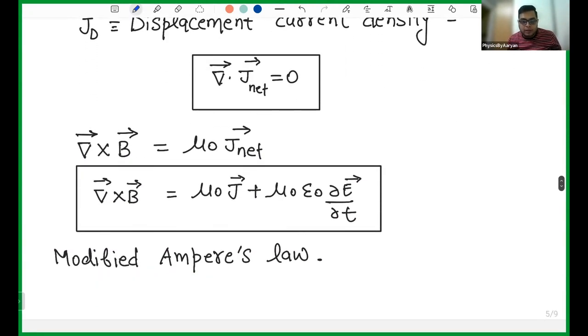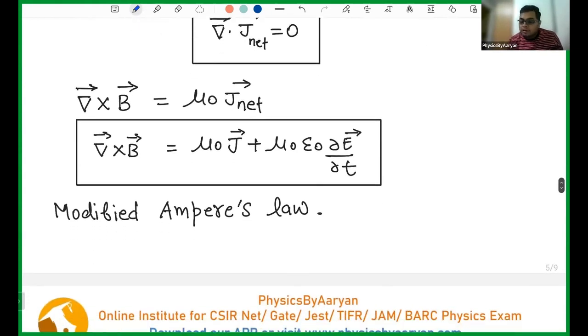And our Ampere's law becomes del cross B equals mu naught, not J, but J net. So our Ampere's law became del cross B equals mu naught J plus mu naught epsilon naught ∂E/∂t. Now our Ampere's law is complete. It states that the magnetic field can be produced in two ways. One, flow of charge, perfect. Second, change in electric field. This is what Maxwell did, fixing Ampere's law.